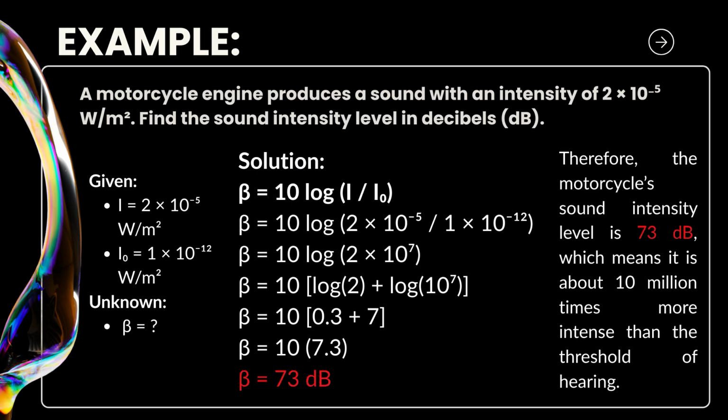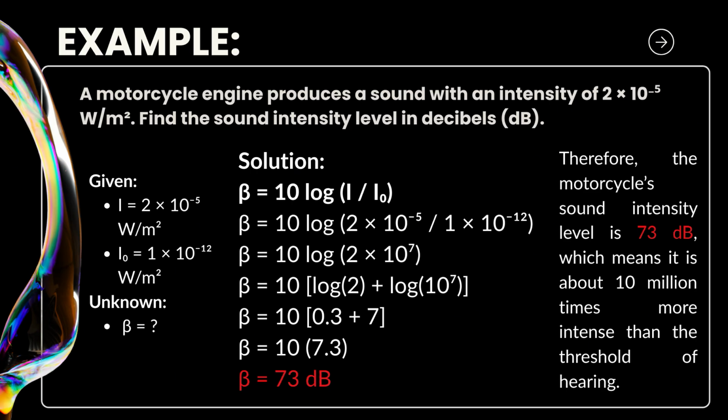Next, we use the product rule of logarithms. If you multiply two numbers inside a logarithm, you can rewrite it by adding two separate logarithms with the same base. So it becomes 10 times the quantity log 2 plus log 10 to the power of negative 7.